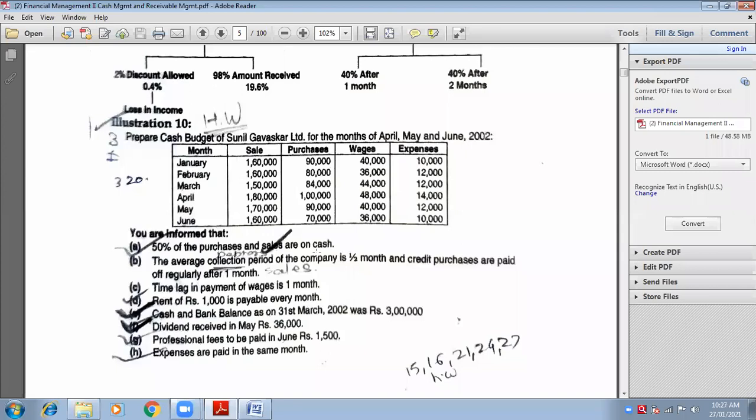45,000. Yes, and that is 50 percent of 90,000. 90,000 is the worth of raw material purchased in the month of January. But we are not thinking about January, because we have not made any column for January, February, March. I know they have given information about that, but we have to think about April, May, and June because we have made the columns of April, May, and June.